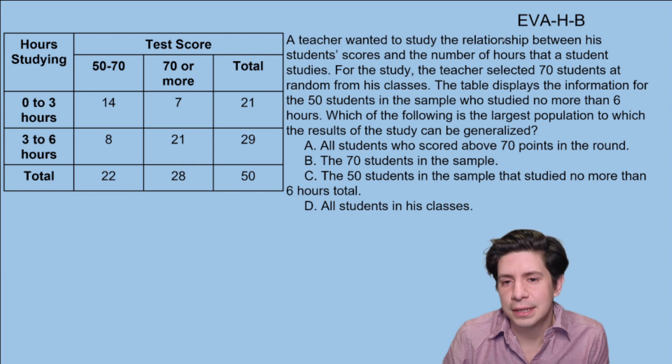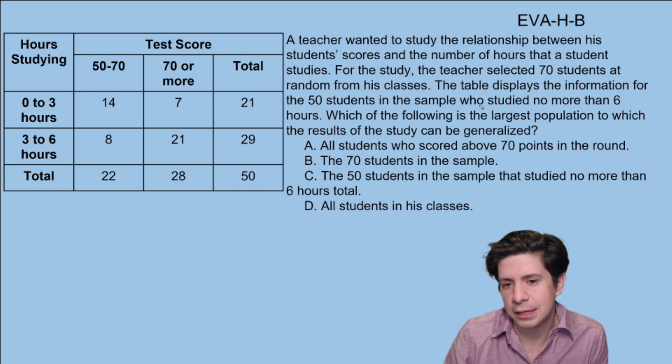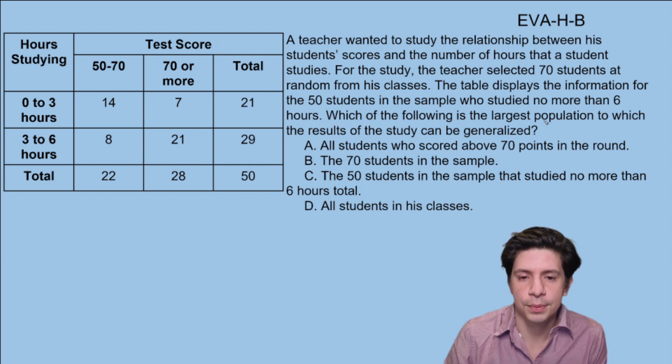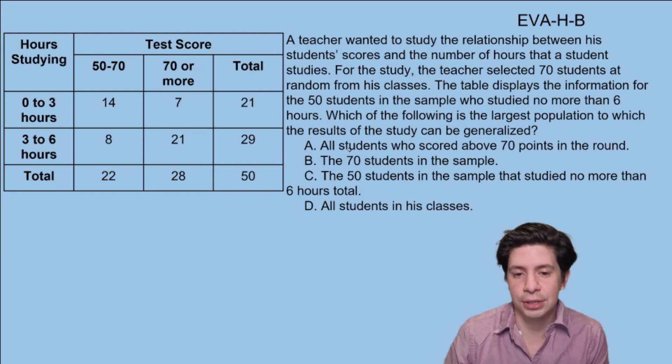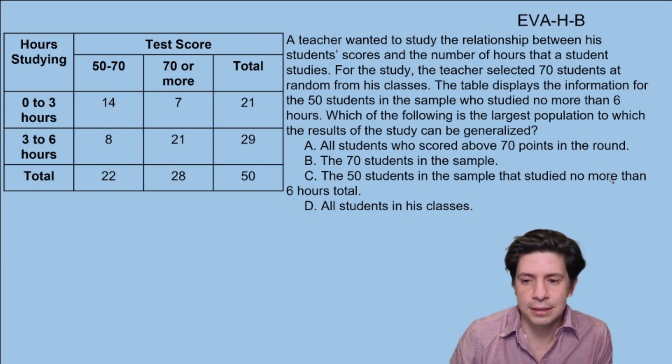A teacher wanted to study the relationship between a student's scores and the number of hours that a student studies. For the study, the teacher selected 70 students at random from his classes. The table displays the information for the 50 students in the sample who studied no more than 6 hours. Which of the following is the largest population to which the results of the study can be generalized? A, all students who scored above 70 points in the round. B, the 70 students in the sample. C, the 50 students in the sample that studied no more than 6 hours total. And D, all students in his classes.